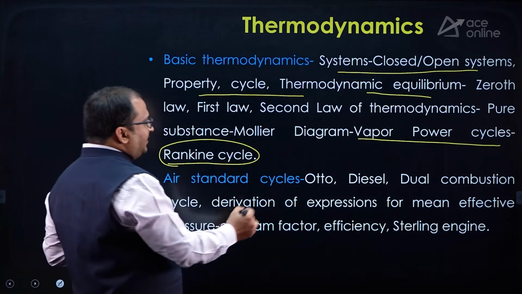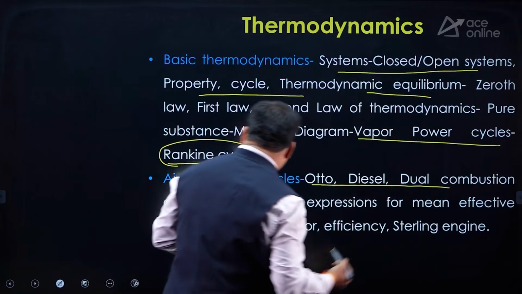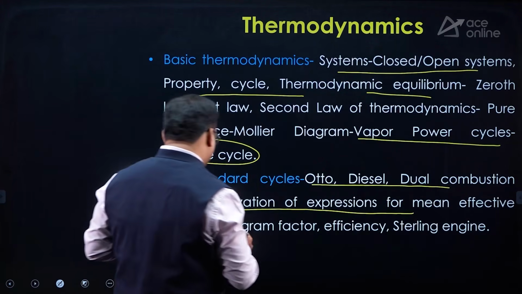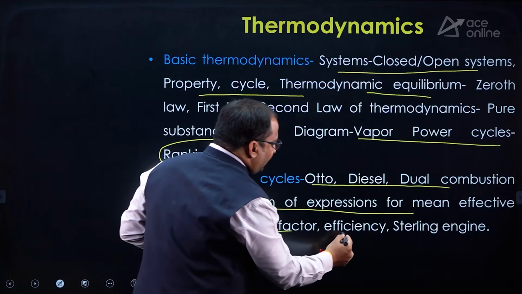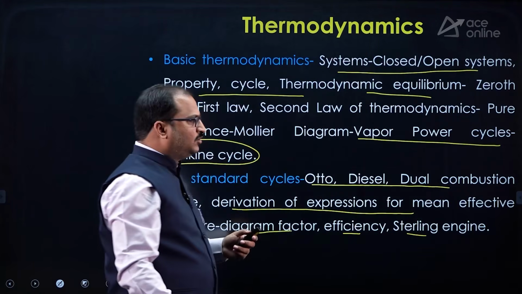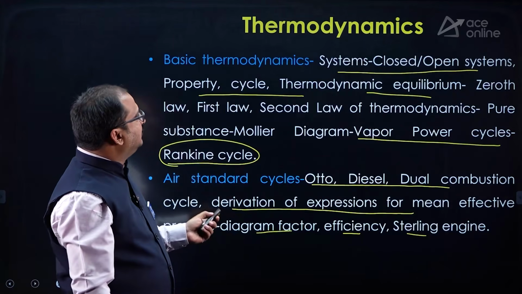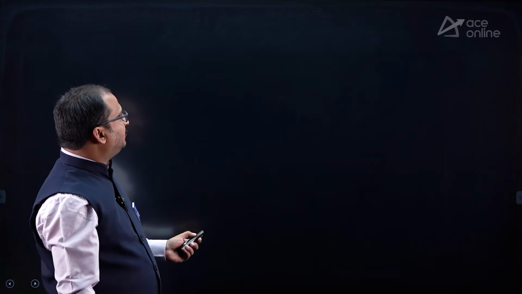Then coming to air standard cycles, Otto, diesel and dual combustion cycles are there. So derivation of expressions for mean effective pressure, diagram factor, efficiency and the Stirling cycle is also there. So Stirling cycle related things you also have to learn here in the air standard cycles part.